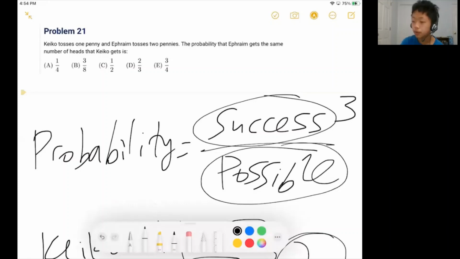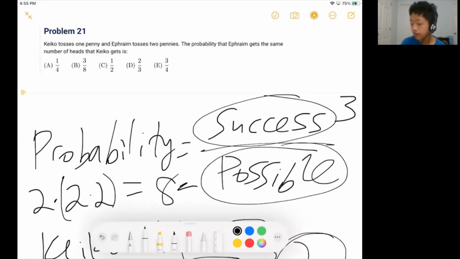To find the number of possible outcomes, Kiko tosses the penny 1 time, so it can land either heads or tails. That's 2 possibilities. And then times 2 times 2, because Ephraim tosses it 2 times, and each time it can be heads or tails. The second 2 times 2 represents Ephraim's 2 tosses, and the first 2 represents Kiko's toss. So 2 times 2 times 2 gives 8. That represents the number of possible outcomes. So the probability would just be 3 divided by 8, which is choice B, and that's the right answer.